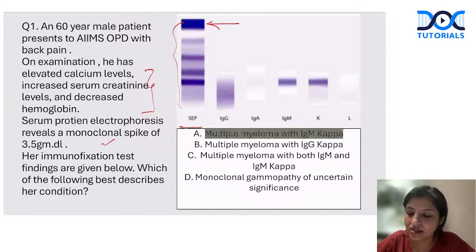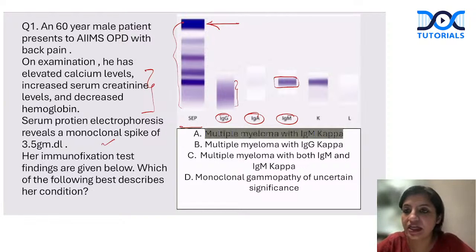Apart from that, look at this. Different anti-immunoglobulin antibodies are added. So we have IgG, IgA, and IgM, which are put here. What you see is that in the IgG there is a polyclonal band, a diffuse band. Whenever there is a diffuse band in the IgG, that means it's a polyclonal band. Whereas in IgM, you see a very pinpoint band. This is what is called a monoclonal band. So this patient has IgG polyclonal antibodies which are also increased, but the monoclonal antibody which is increased is IgM.